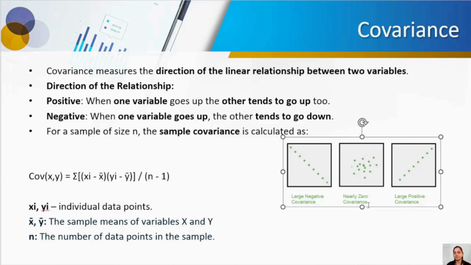So that is how we are defining the relationship. And here you can see I have given 3 examples. The middle one here has 0 covariance because it's just spread out data. No data is dependent on each other, and it is a very helpful measurement to understand the relationship between dependent and independent variables.